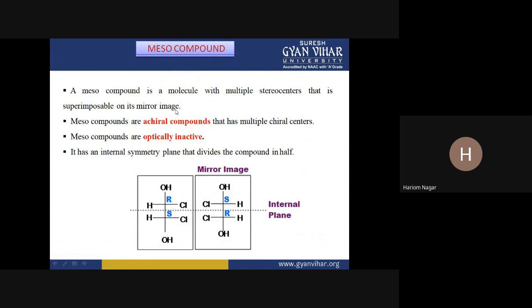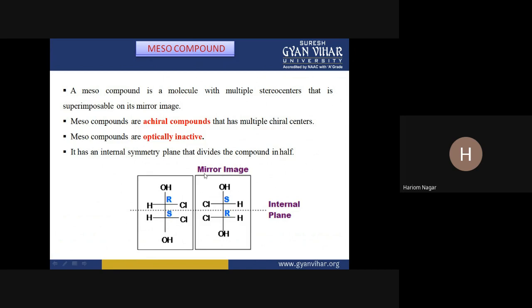A meso compound is a molecule with multiple stereocenters that is superimposable on its mirror image. And meso compounds are achiral compounds that have multiple chiral centers. And meso compounds are optically inactive. It has an internal symmetry plane that divides the compound in half.